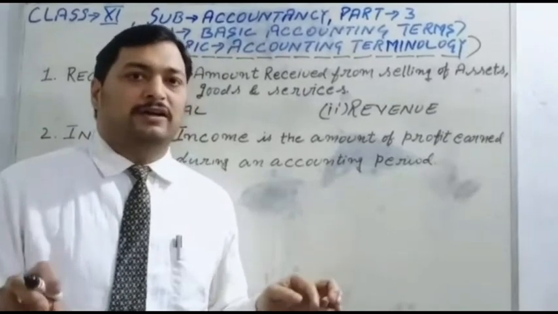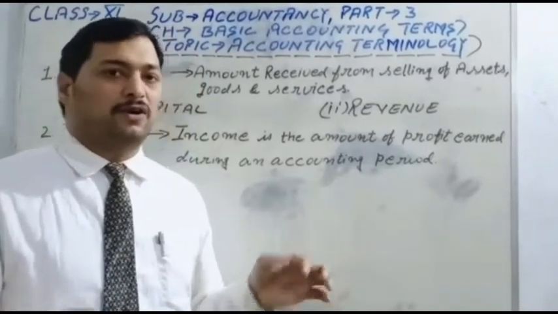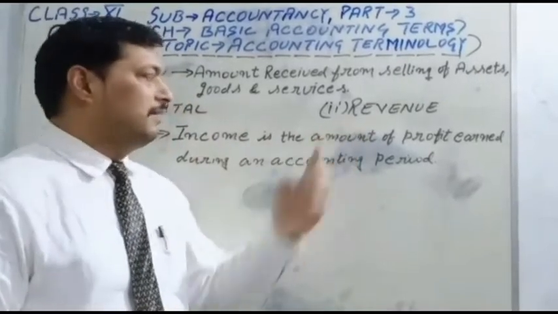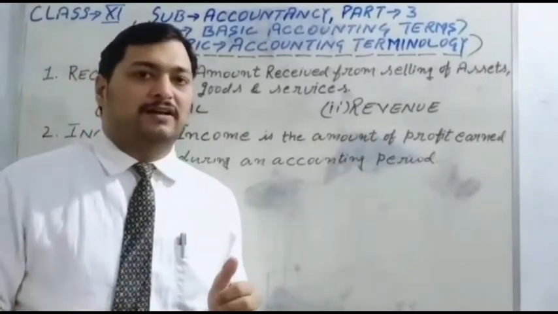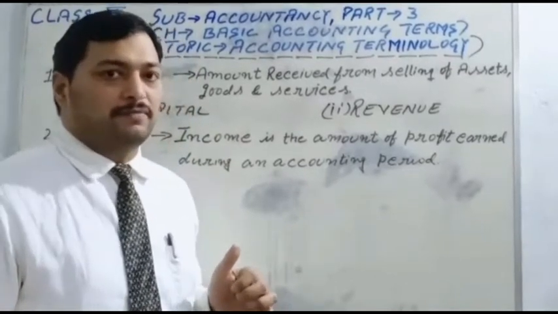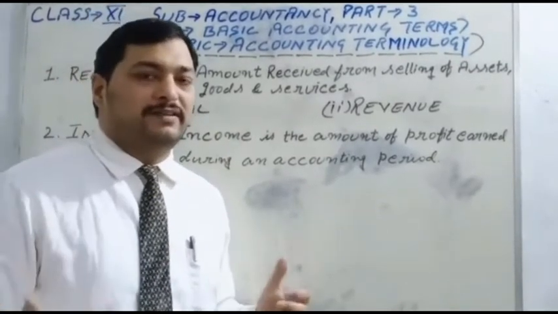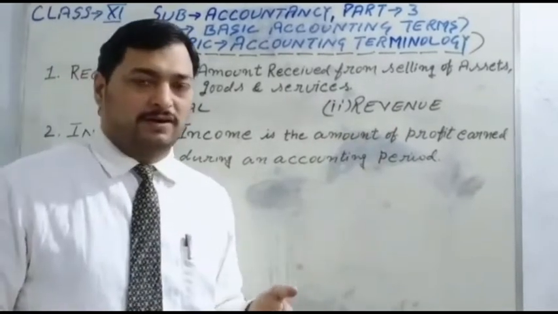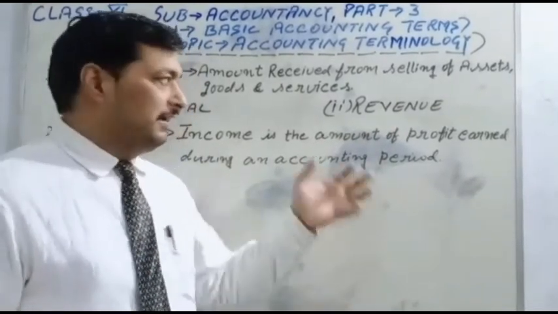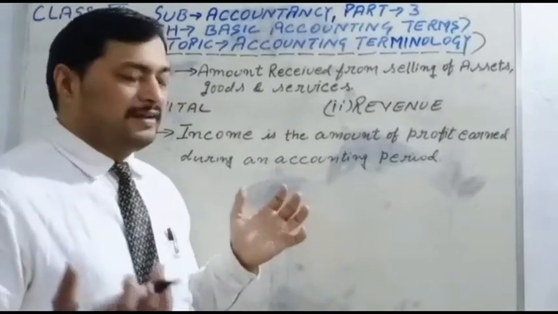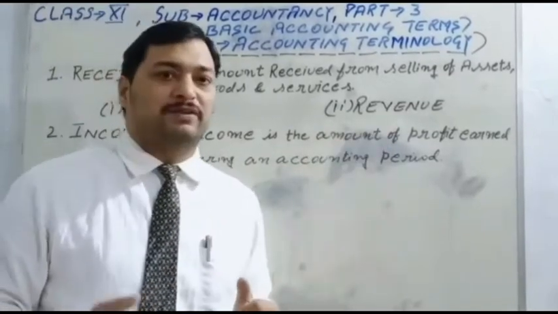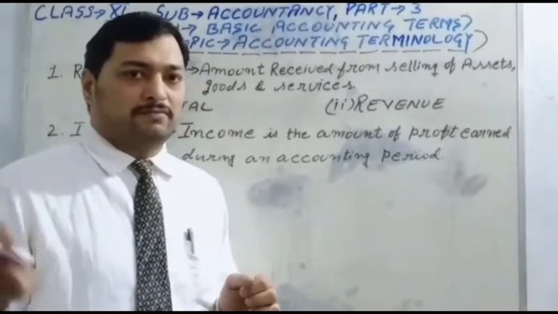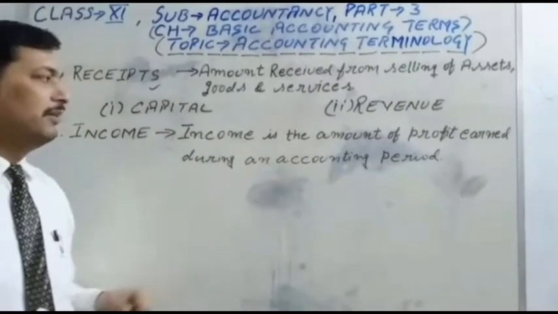If the owner sells the assets, it is called capital receipts. And second is revenue receipts, which are recurring income. Recurring means regularly receivable income, like rent received, commission received, interest received. This is an example of revenue receipts, which occur regularly during the business.